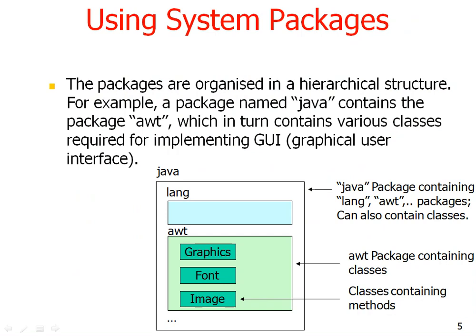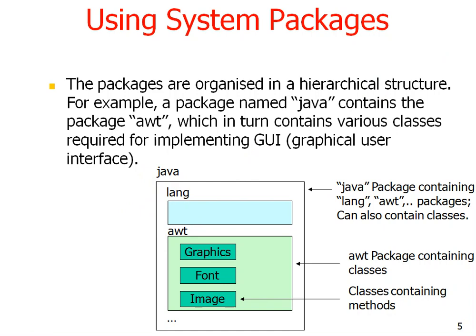Using system packages, as we know, the packages are organized in a hierarchical structure. For example, a package named java contains the package awt, which in turn contains various classes required for implementing graphical user interface.